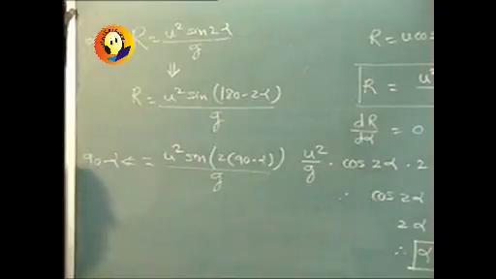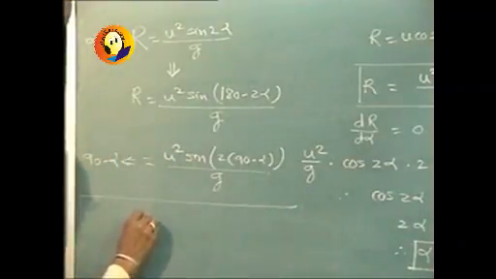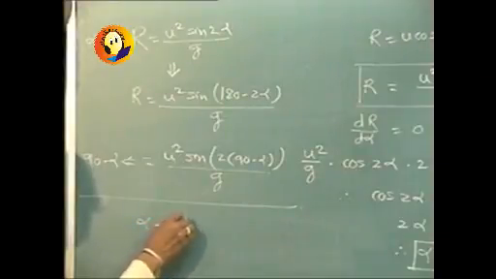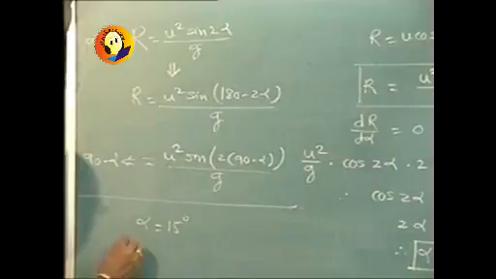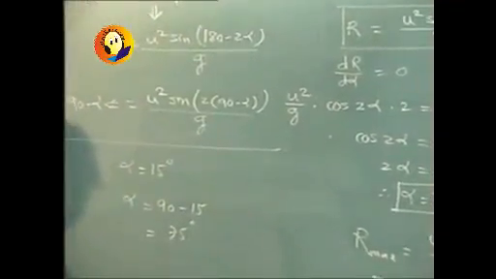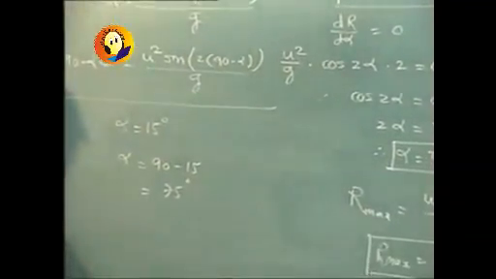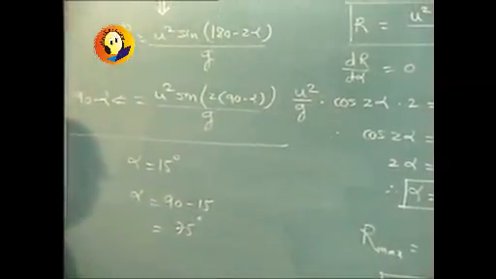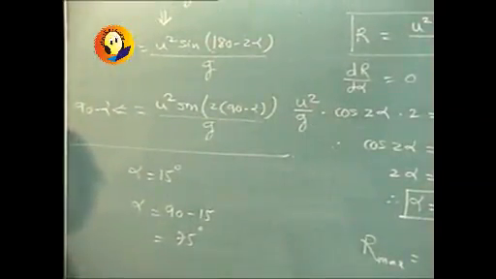That means if the projectile is thrown with angle 15 degrees, then the range it will achieve will be the same when it is thrown with alpha equal to 90 minus 15, that is 75 degrees. So remember that to achieve the same range, it is possible to have two different answers.